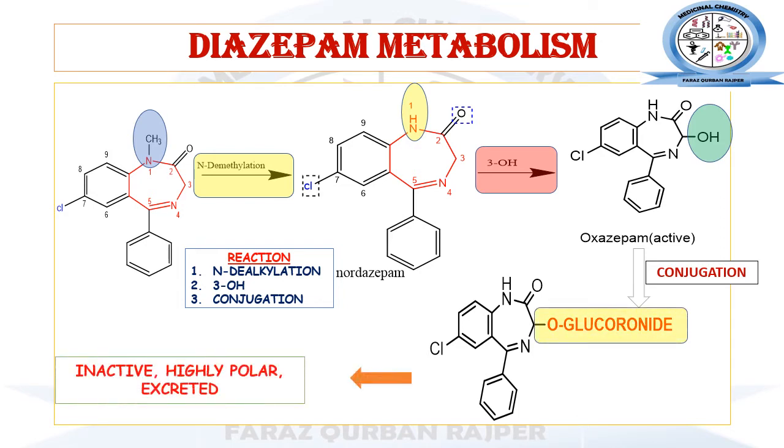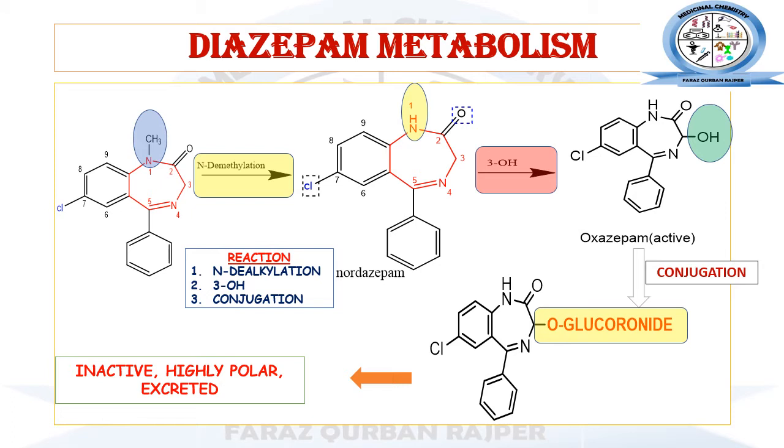Now these glucuronide conjugates are basically inactive, meaning they do not have any biological action and they are highly polar, and due to this they can be easily eliminated out of the body. So this was the metabolism of diazepam.